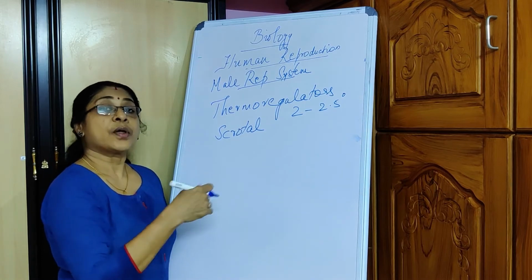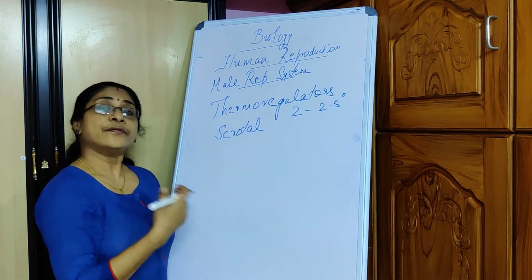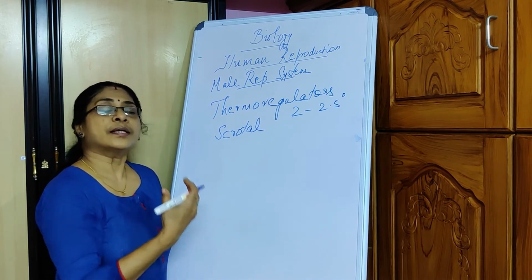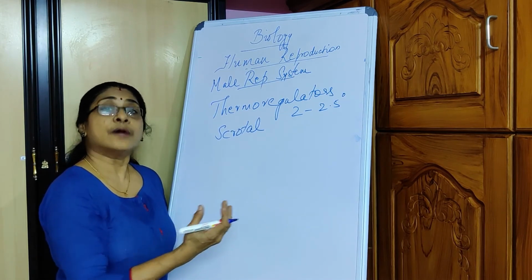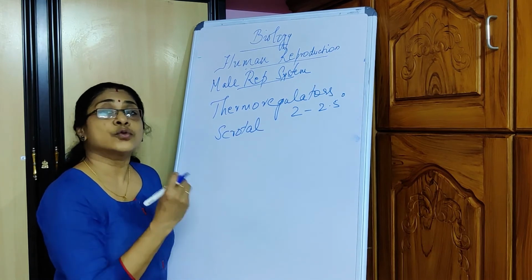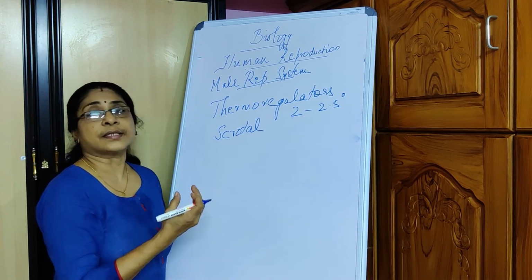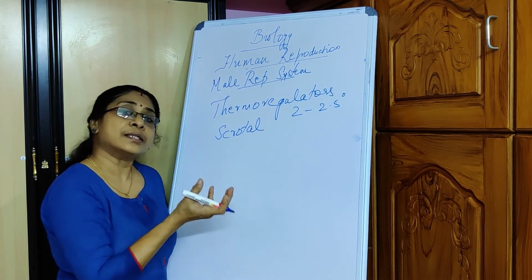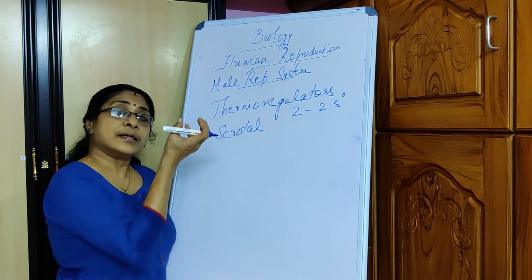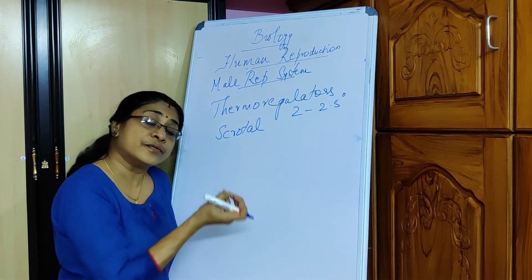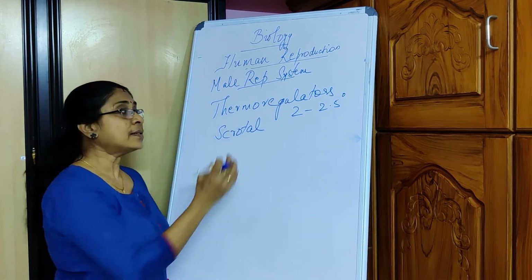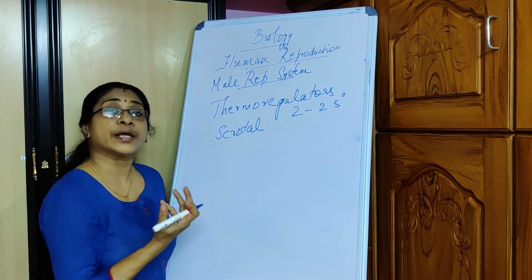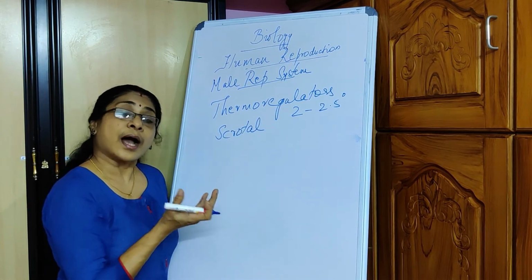the body cavity. On the other hand, if the body temperature is high, for example, suppose an individual is working near a furnace or where there is too much heat, automatically the scrotal muscles start becoming flaccid and the testes are drawn further away from the body. That is how it functions as a thermoregulator.